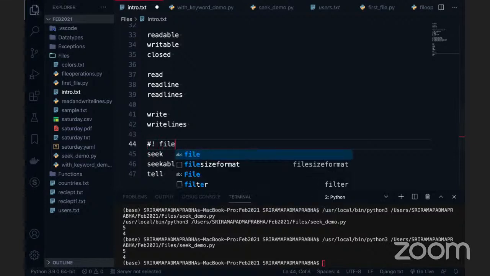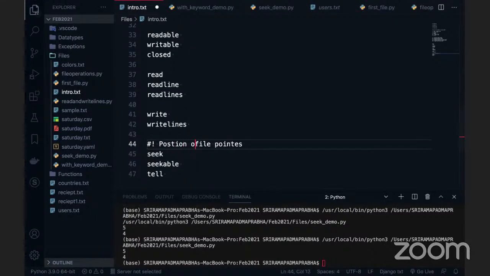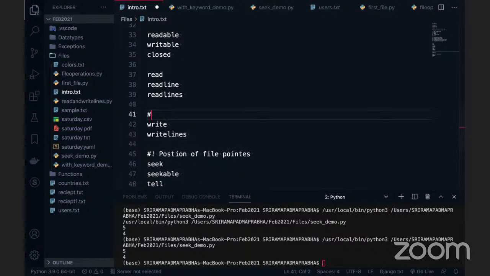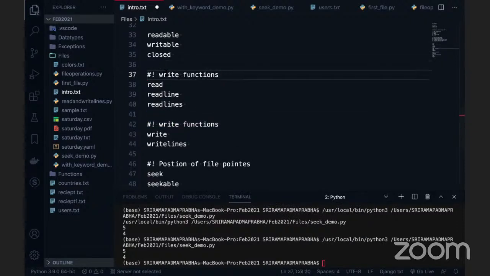These are the write functions, and the above ones are the read functions, read and write.